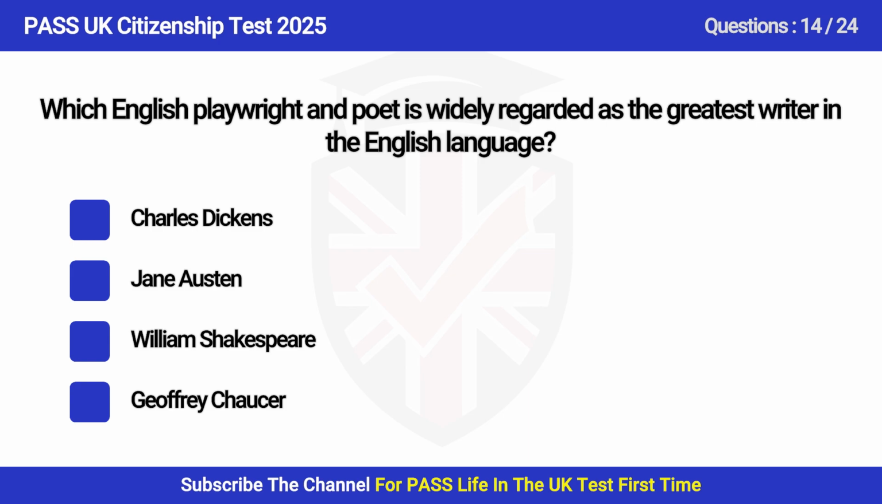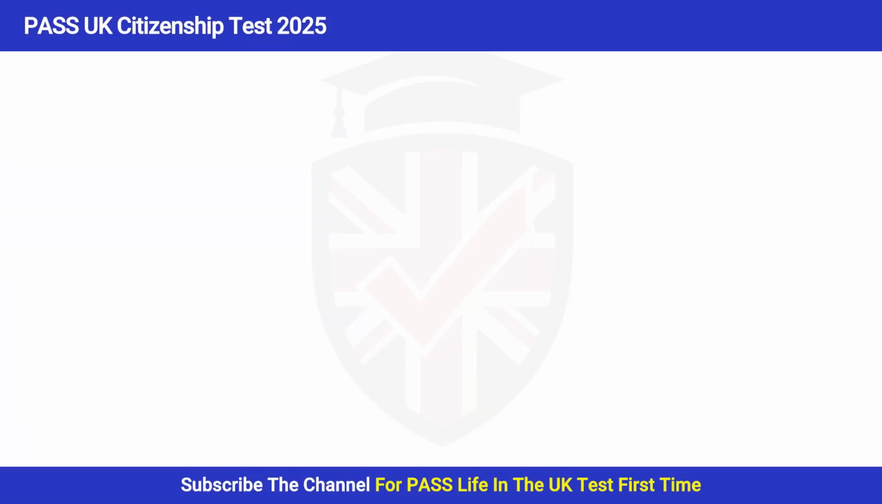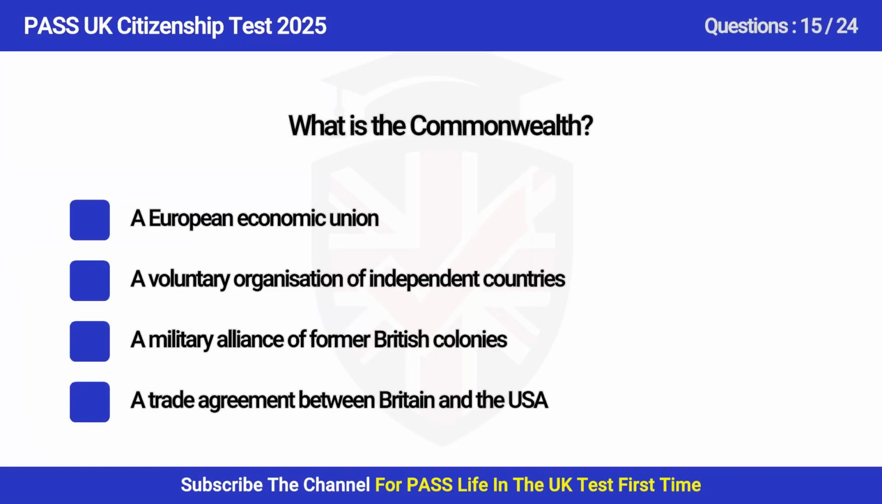Question 14. Which English playwright and poet is widely regarded as the greatest writer in the English language? A. Charles Dickens. B. Jane Austen. C. William Shakespeare. D. Answer is C. William Shakespeare. William Shakespeare, often called England's national poet, is widely considered the greatest writer in the English language and the world's greatest dramatist.